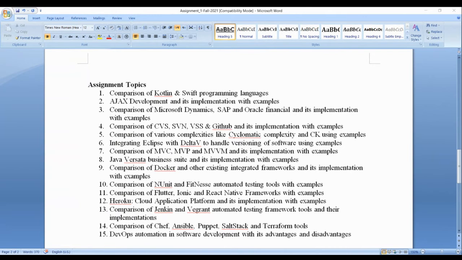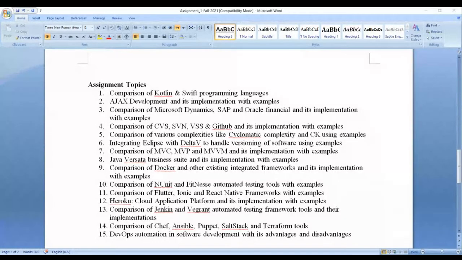Yes, doctor. About the resources, does it have to be an official resource, or can I take from any site? You can take from any source for this assignment.